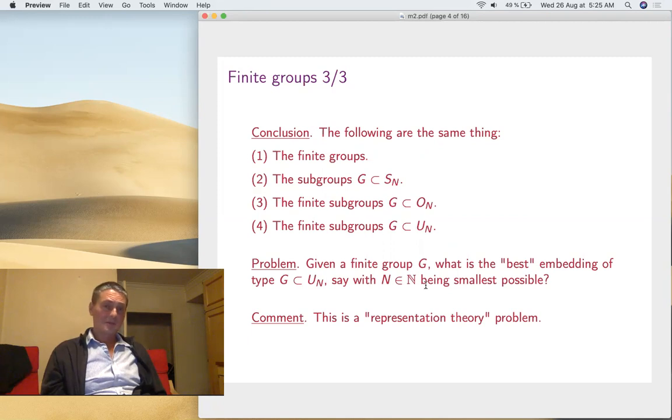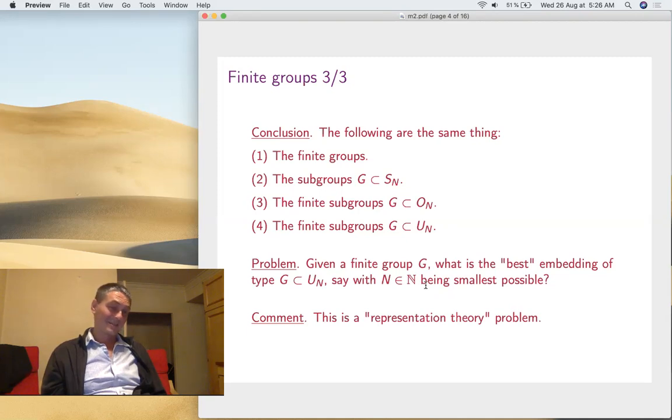Now the problem somehow is, given a finite group G, what is the best embedding that we can find? Best, we'll see in a moment, that's quite subjective. So normally it is the one with n being as small as possible, but this is not always the rule. Sometimes it's better to enlarge a bit and have a better understanding of your group. So it's a bit of a philosophical problem. I'd like to understand what's the embedding where the group can best be studied somehow. We'll see examples in a second, okay?